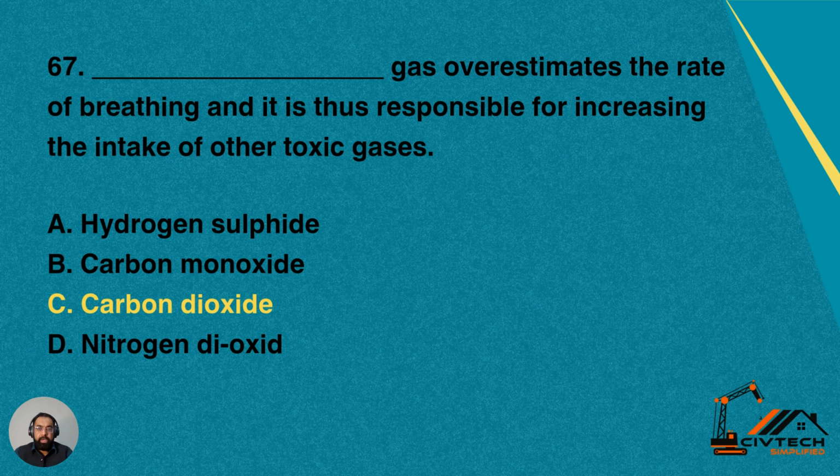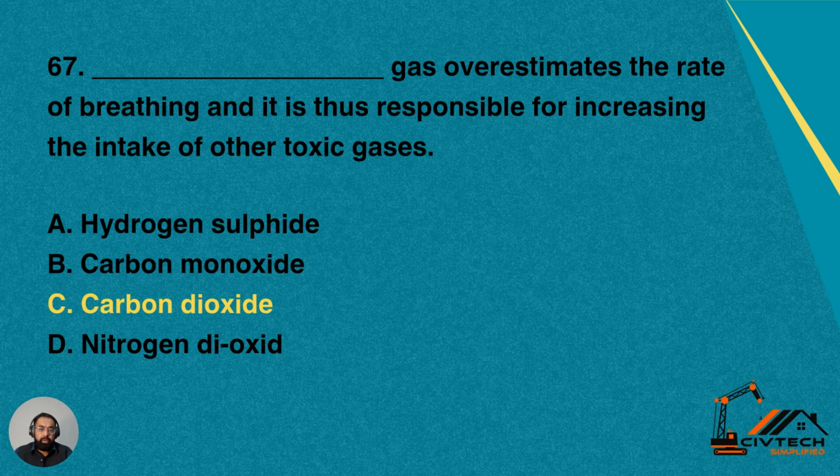Number 67. Dash gas overestimate the rate of breathing, and it is thus responsible for increasing the intake of other toxic gases. So which type of gas increases the rate of breathing, and it is then responsible for increasing the intake of other toxic gases inside the body? Number A, hydrogen sulfide. Number B, carbon monoxide.